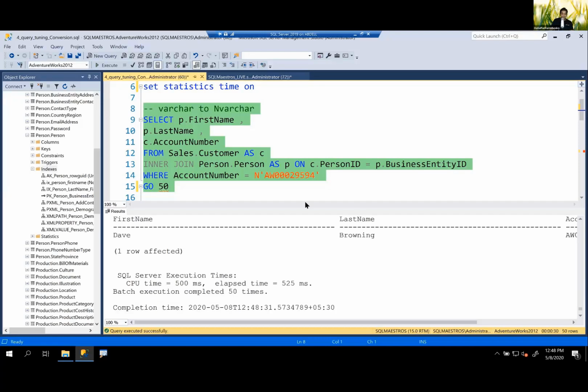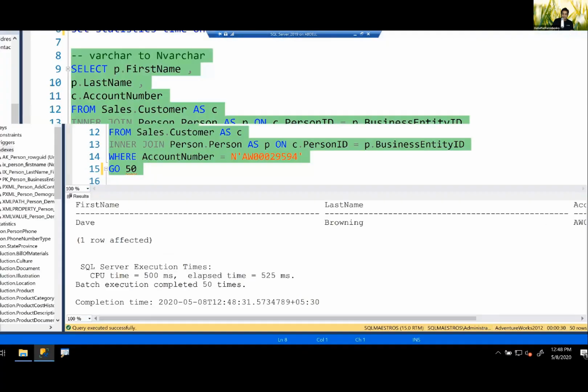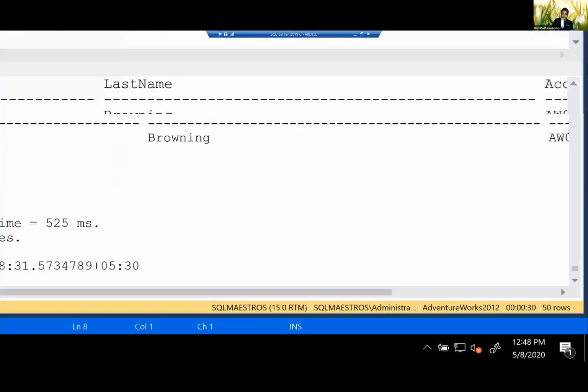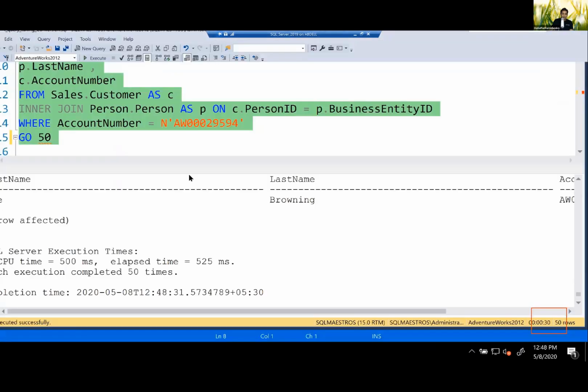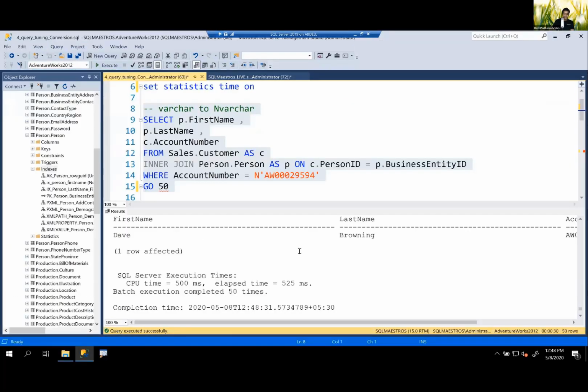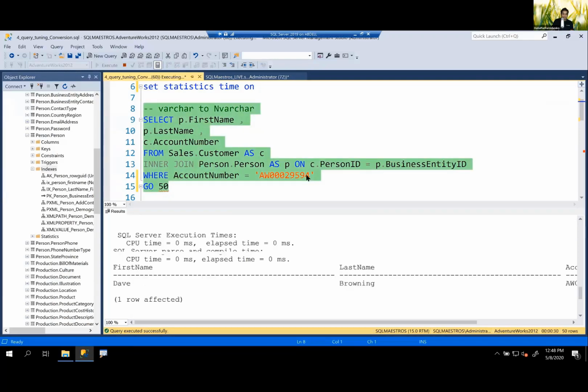Okay, 30 seconds. Now you have to decide whether all these milliseconds make sense or not. So let me zoom in and show you how much time this total execution has taken. Look at the status bar there, and you can see this execution took 30 seconds. Keep this in mind. Now, what do you want to do? We want to fix this, right? So I'll remove this, no more implicit conversions.